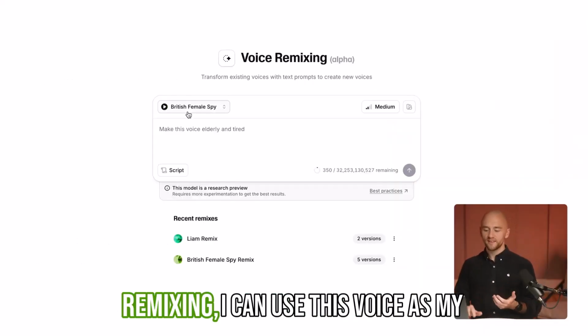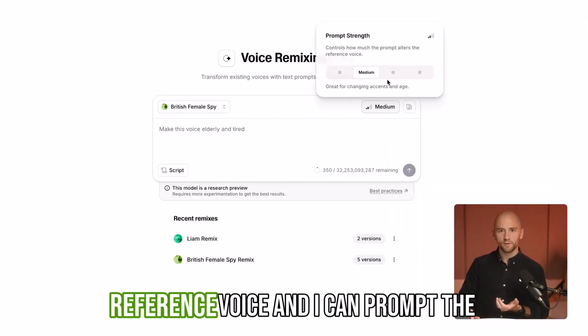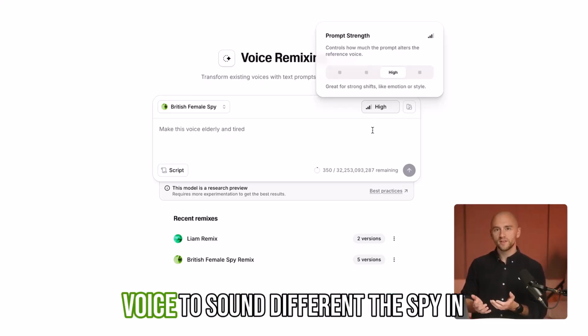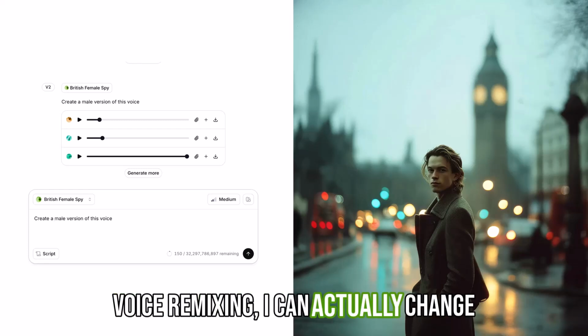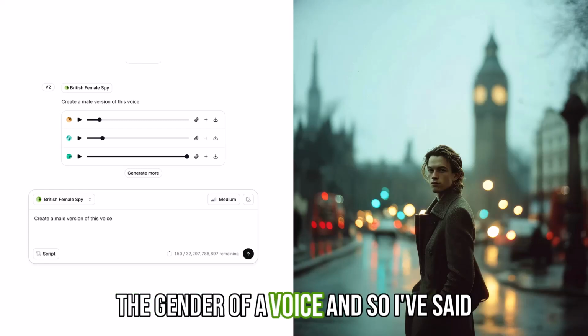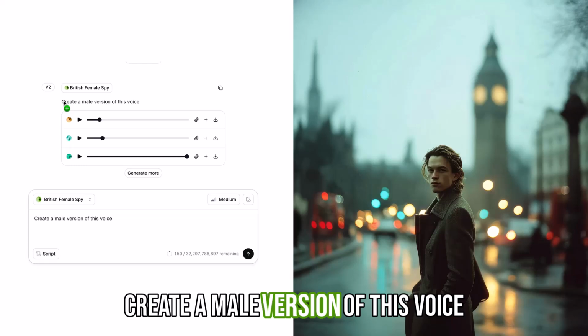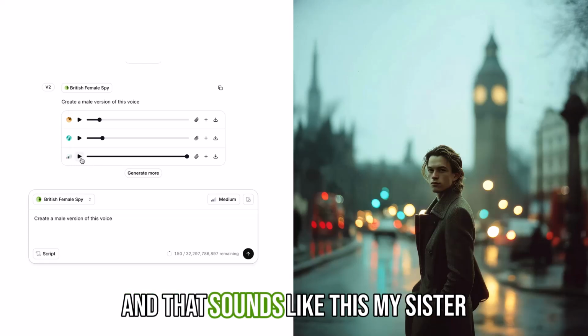So with voice remixing, I can use this voice as my reference voice and I can prompt the voice to sound different. The spy in this story also has a male twin. With voice remixing, I can actually change the gender of a voice. And so I've said, create a male version of this voice. And that sounds like this.